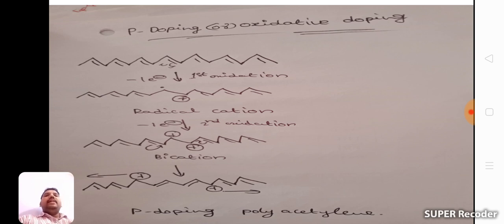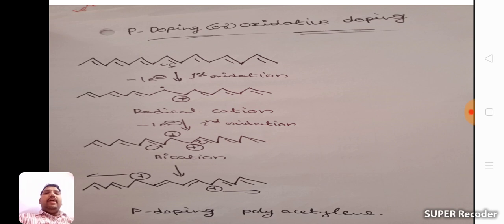Now consider this polyacetylene structure, which has alternating double bonds. Consider seven carbon atoms. In the middle one there is a double bond. On homolytic cleavage, this double bond breaks into two electrons. We already know one bond is nothing but two electrons.